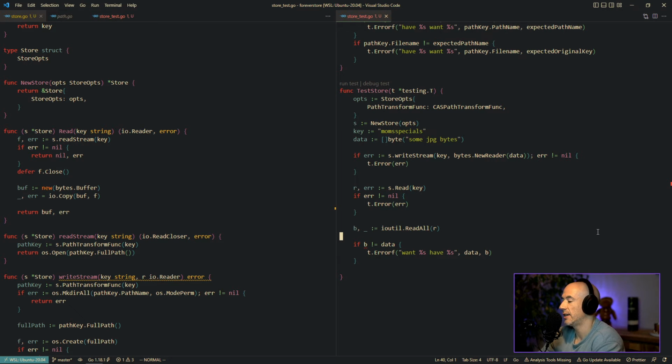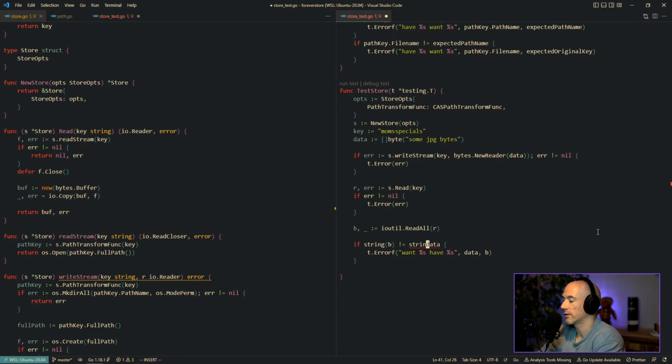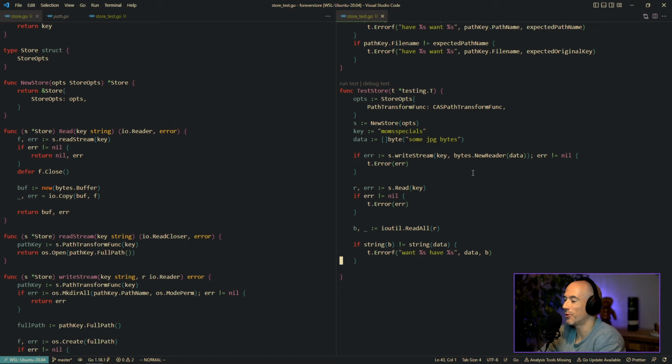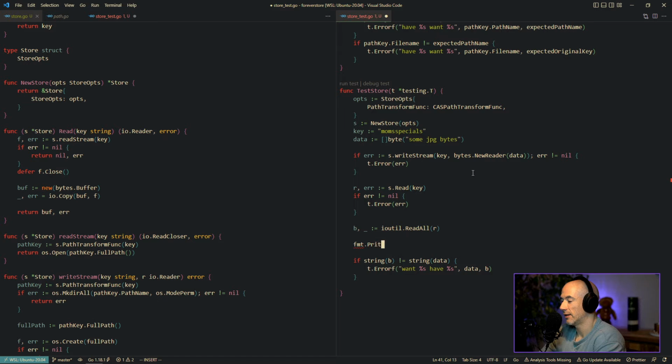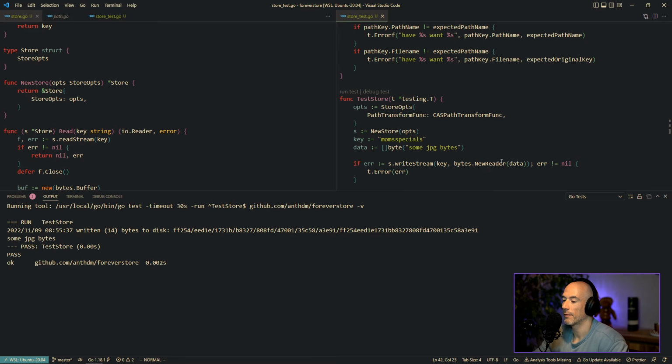I see. Well, what we could do is this, right? We could say string(b), string(data). Is that a thing? Yeah, look at this. It's just working. So we could say fmt.Println and you could say string(b), right? So you could see what we read, some JPEG bytes. It's fine. It's working. Yay!